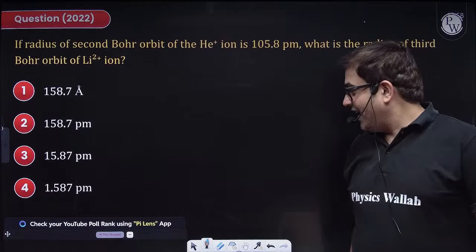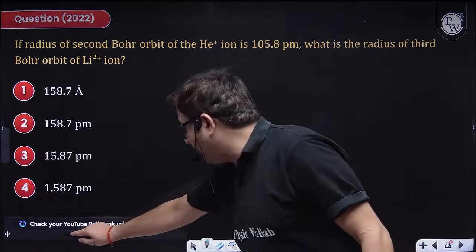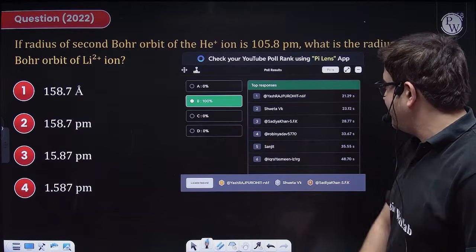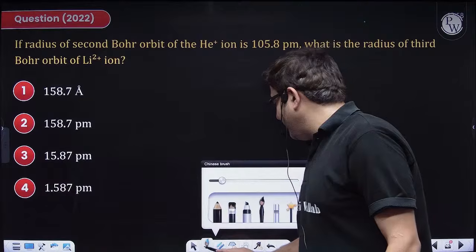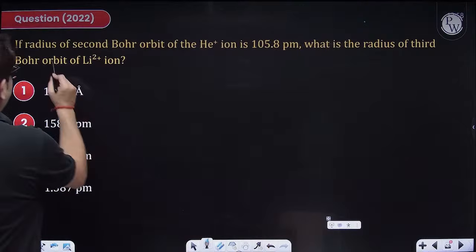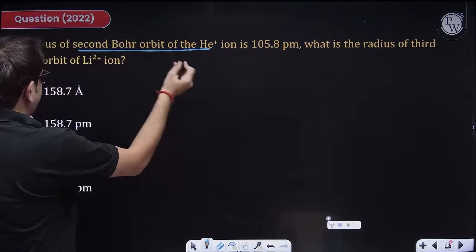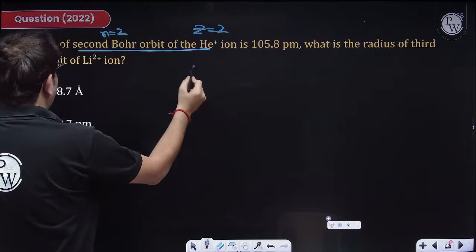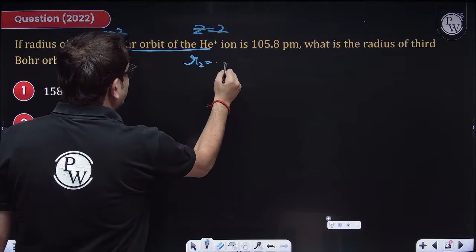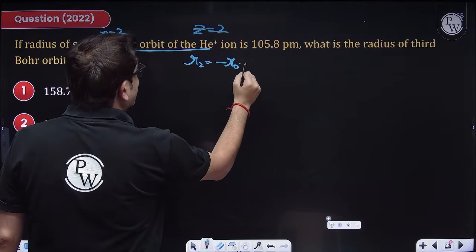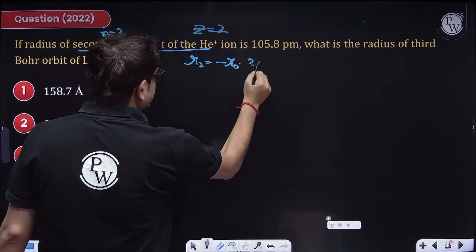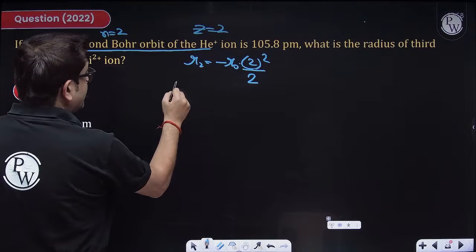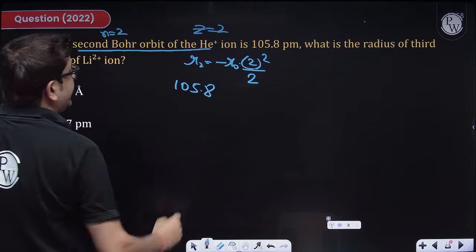Chalo. I hope a few of you have got the answer, because I can see the comment section with 2, 2, 2, 2, 2. So that means B is your answer. Yes, everybody, great. So the radius of the second orbit of helium: second orbit means n equals 2, helium means Z equals 2. So radius R2 is equal to R0 into n squared, which is 2 squared, upon Z, which is also 2. So R2 value is given as 105.8.